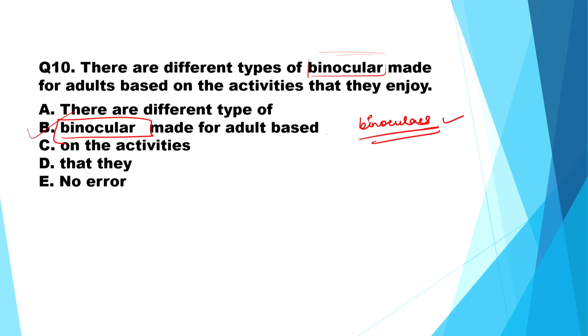Remember rule number 5, in which we talked about spectacles and other such nouns. So, they are always used in plural form. So, the correct answer will be there are different types of binoculars made for adults based on the activities that they enjoy.